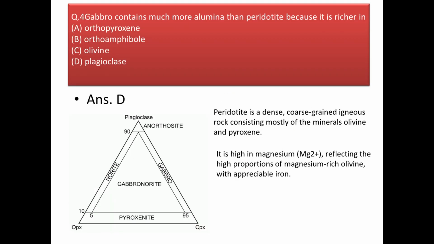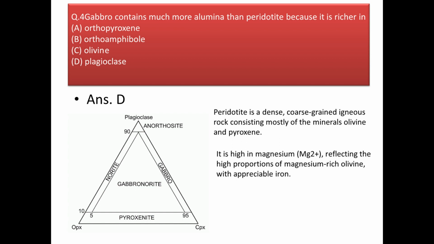Next question. Gabbro contains much more alumina than peridotite because it is richer in. Now see, gabbro is a basic rock which is the plutonic equivalent of basalt, and peridotite is a monomineralic rock of olivine. That is, it contains 95% to 100% olivine only. But the question here is, why does gabbro have more alumina than peridotite?